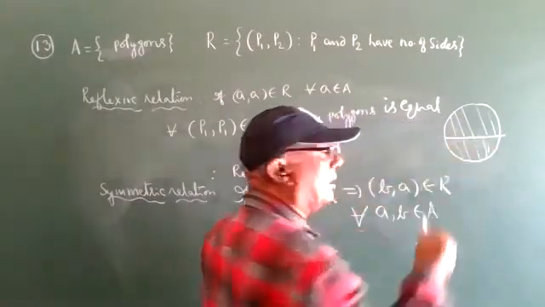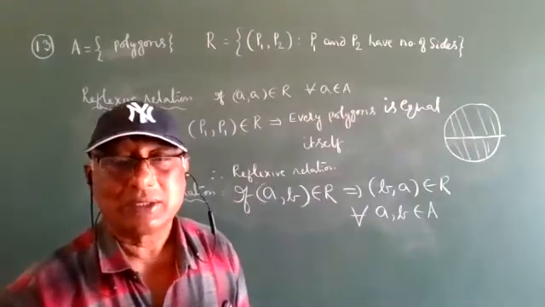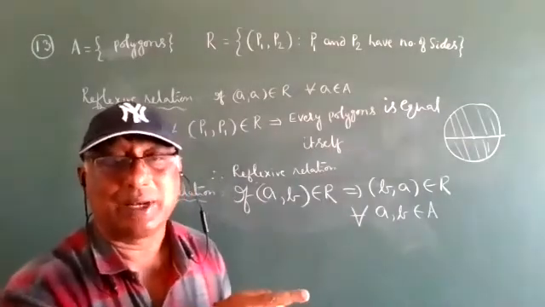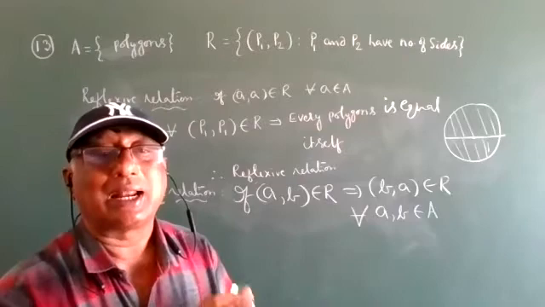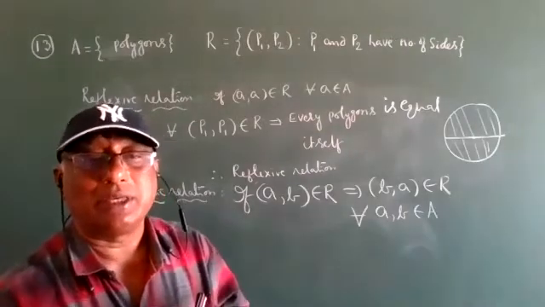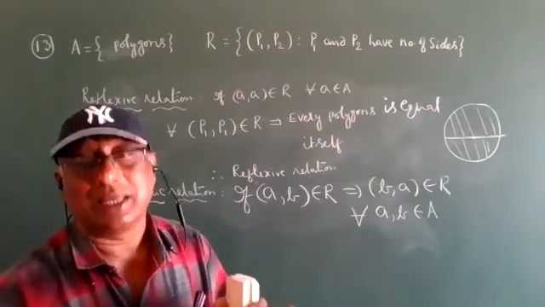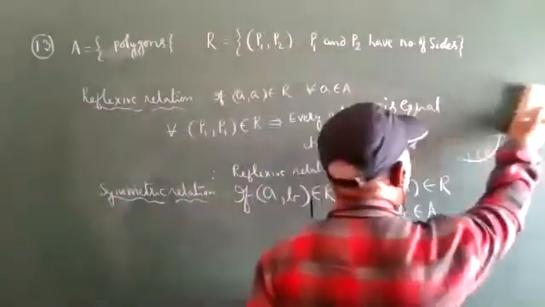That is called symmetric in figures. In algebra it is the reverse, commutative: (A, B) is equal to (B, A). Right.